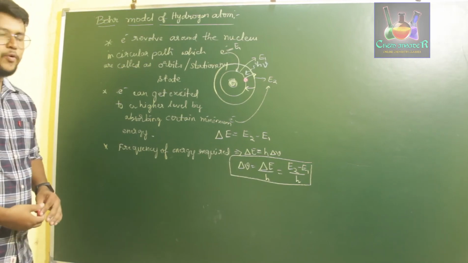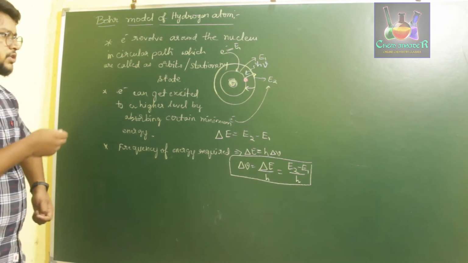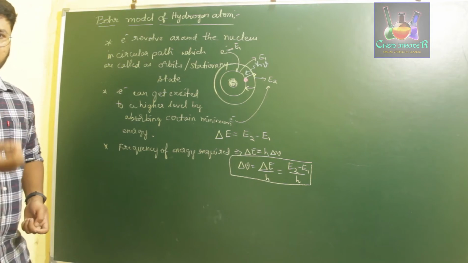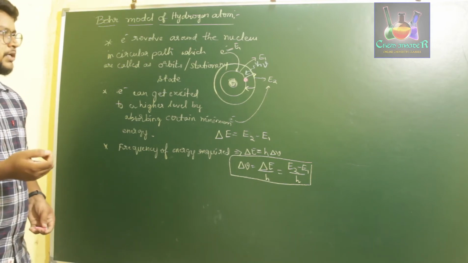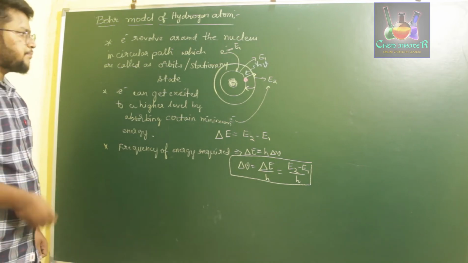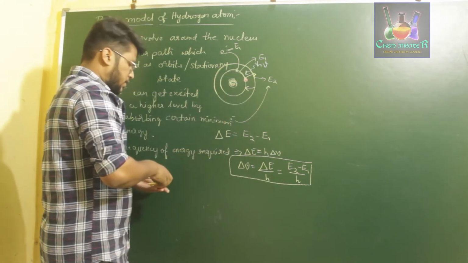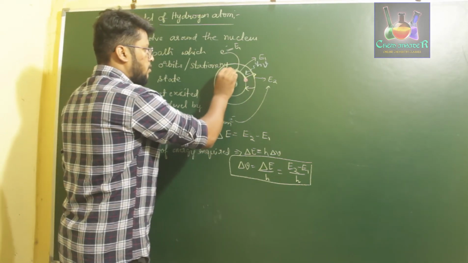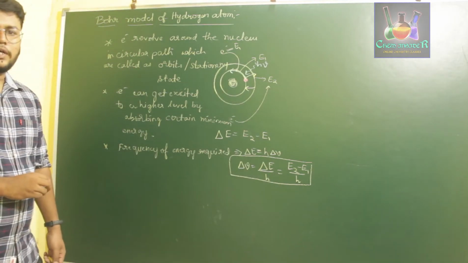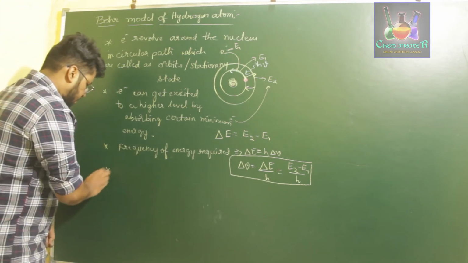Now in the fourth point, he initially said the electrons will be revolving around the nucleus, right? So whenever you consider a motion of electron, it involves acceleration, and that acceleration will be related to its momentum. So in the fourth point, he said that the angular momentum of the electron, which is revolving around the nucleus with a certain momentum, is equal to integral multiples of h by 2 pi.